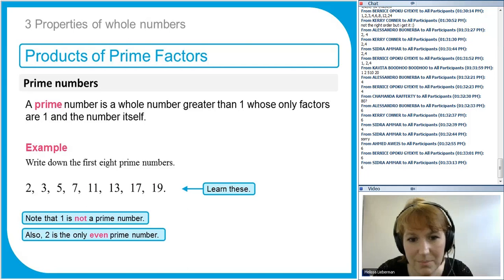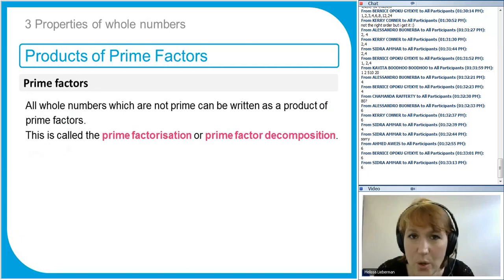Learn them. Now, I'm very quickly going to introduce this, but it's a topic that I will go back to later on in Unit 2. So if you want to skip products of prime factors for now, you can. But I'll introduce it briefly now for those of you that want to go through a little bit more quickly. But I will definitely come back to this later on, so don't worry about it too much.